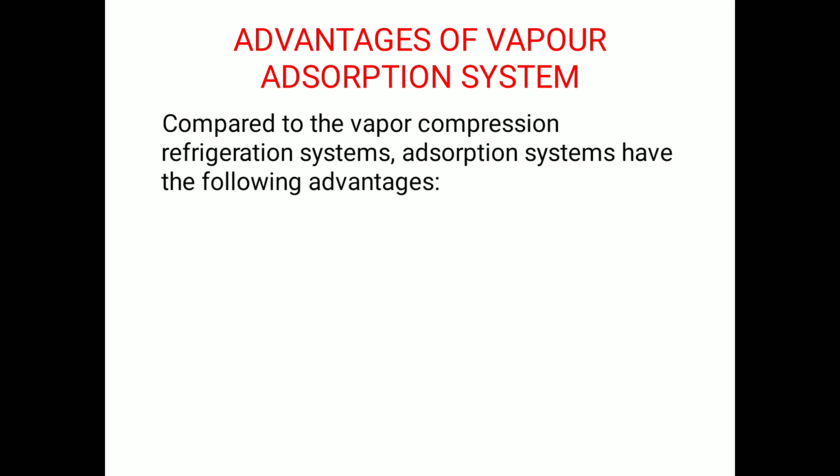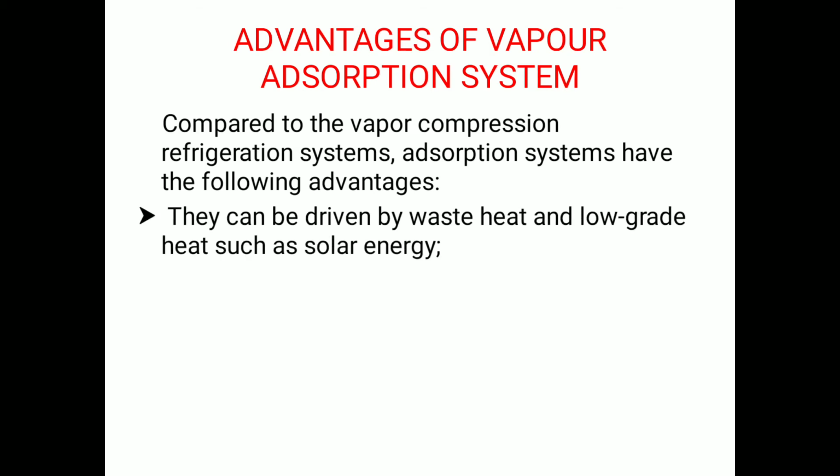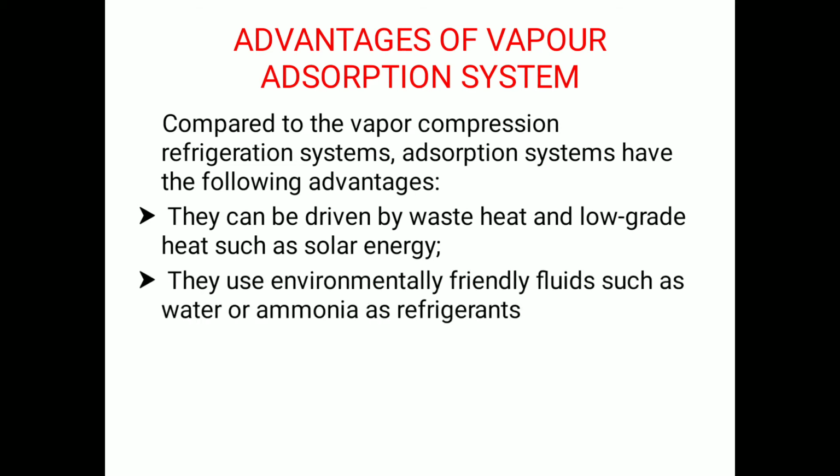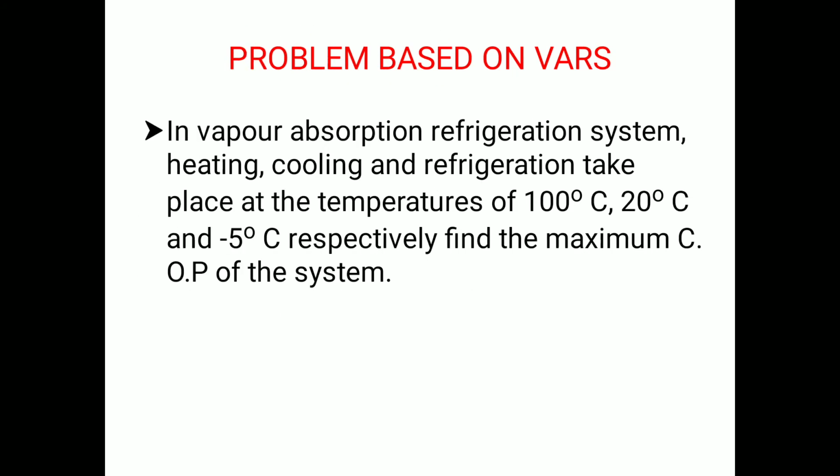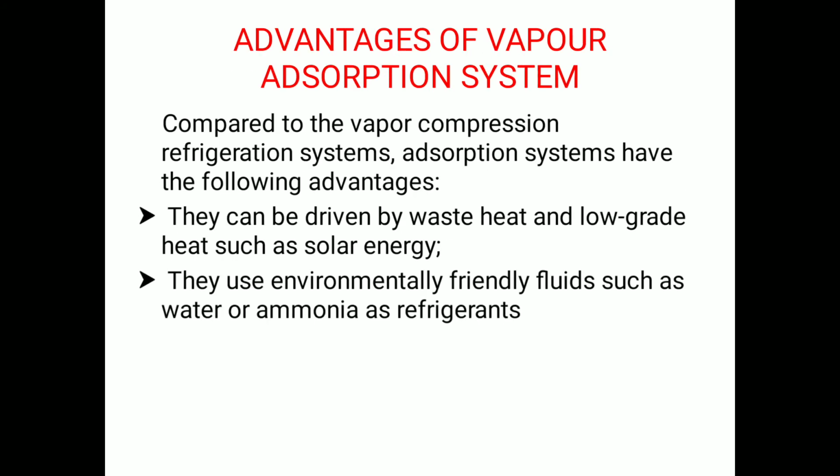So next we are going to discuss the advantages of the vapor absorption system. Compared to the vapor compression refrigeration system, absorption systems have the following advantages. They can be driven by waste heat and low grade heat such as solar energy. They use environmentally friendly fluids such as water and ammonia as a refrigerant. So these points we already discussed.